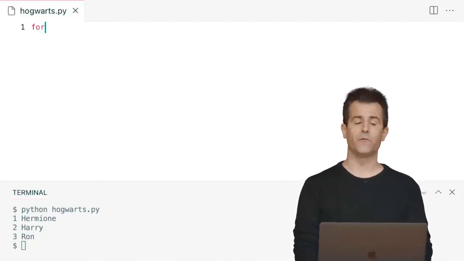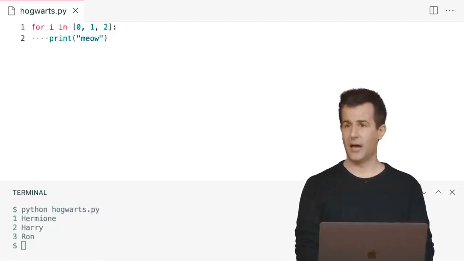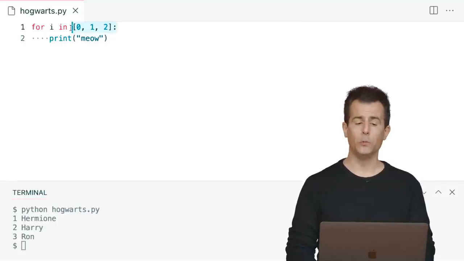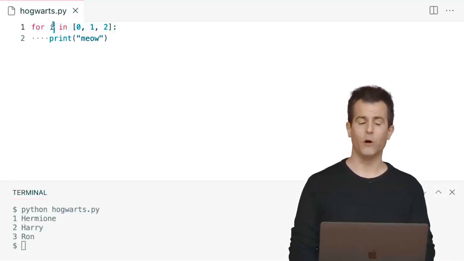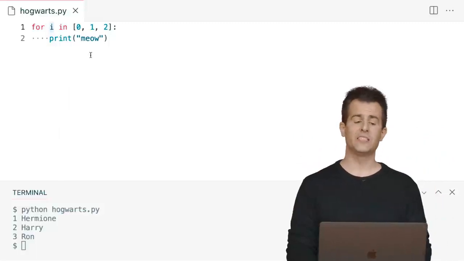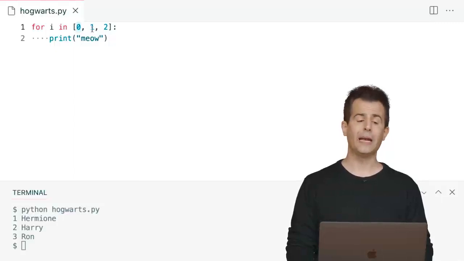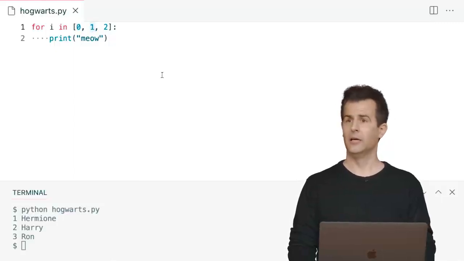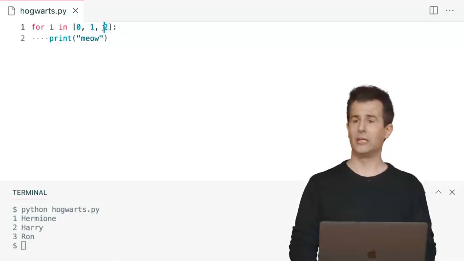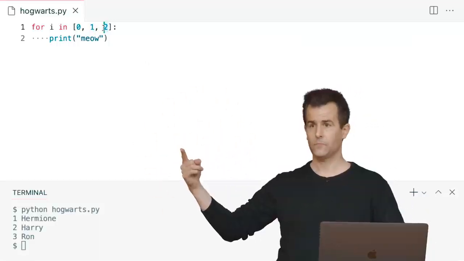We started off doing this. For i in 0, 1, 2, and then we printed out meow 3 times in that way. The way that the for loop works is that it creates for you a variable that I've called i, but I could call it anything I want. It then assigns i initially to the first thing in the list. It then automatically assigns i to the next thing in the list. And then it assigns i to the third thing in the list. And each time, it does all of the indented code underneath.